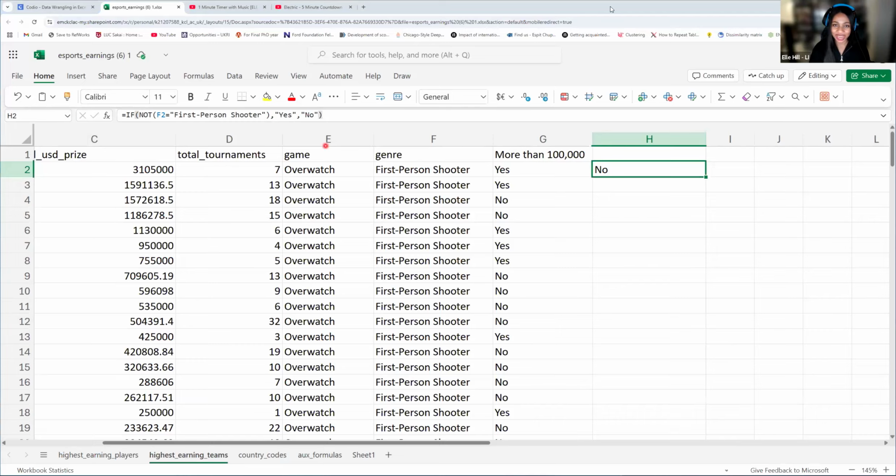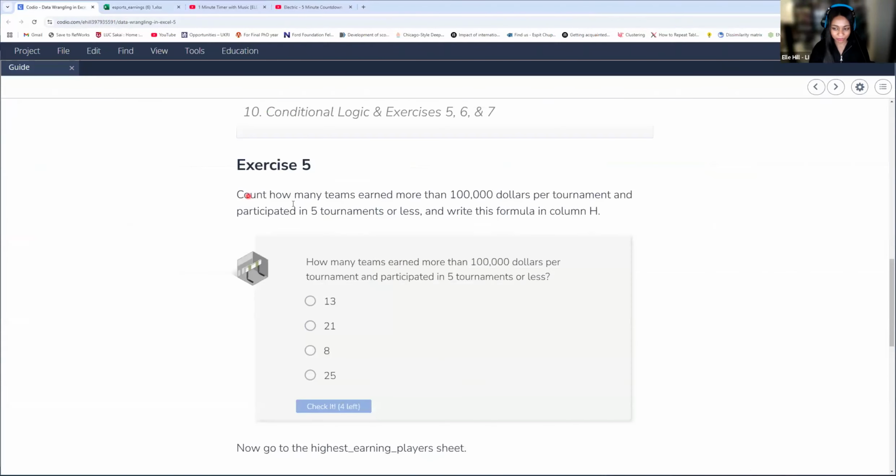Okay. So now I'm going to bring the exercises to you. How many teams earned more than $100,000 per tournament? And so think about which one you're using, participated in 5 tournaments or less.